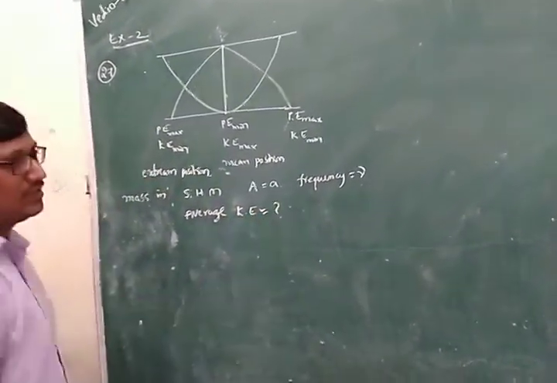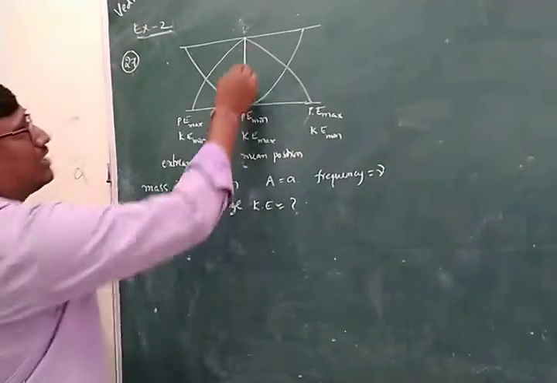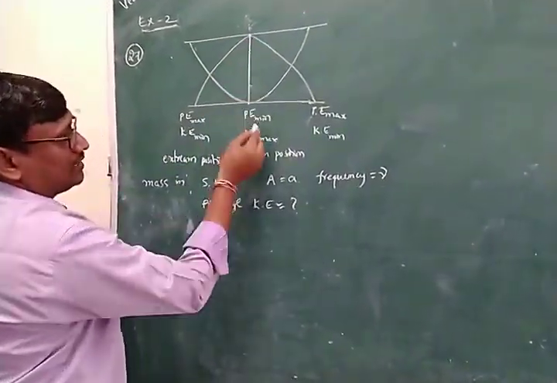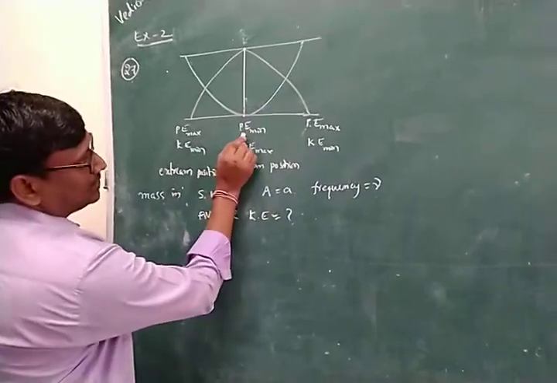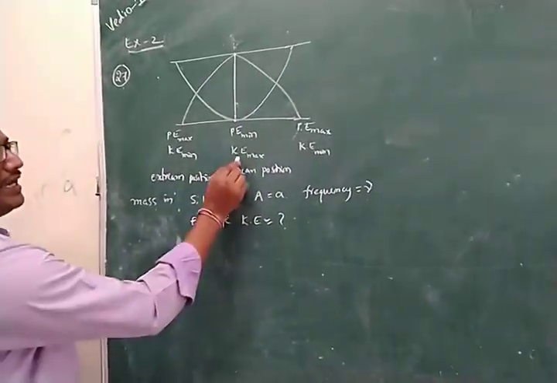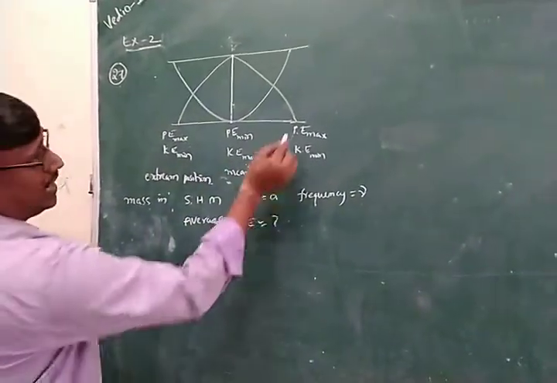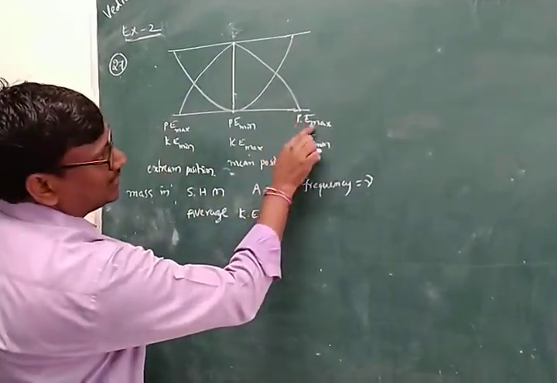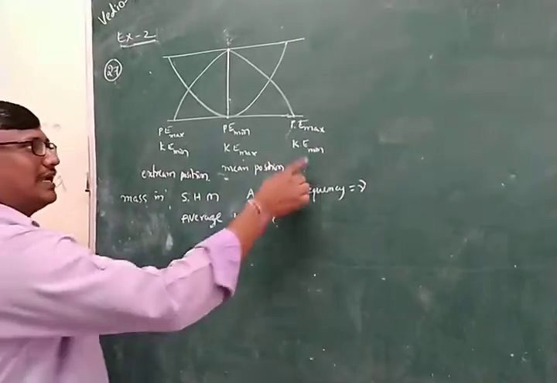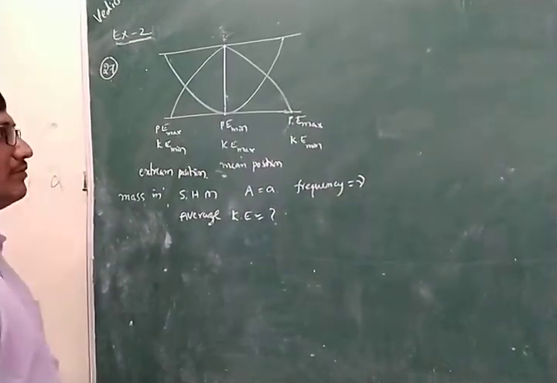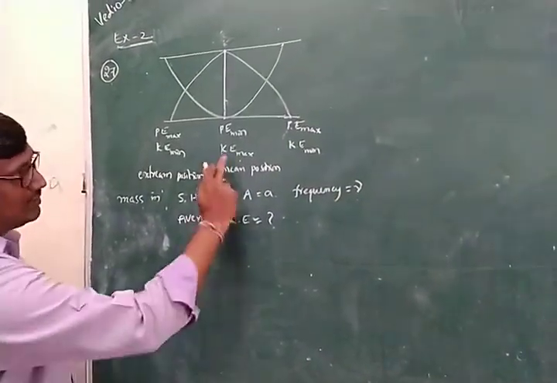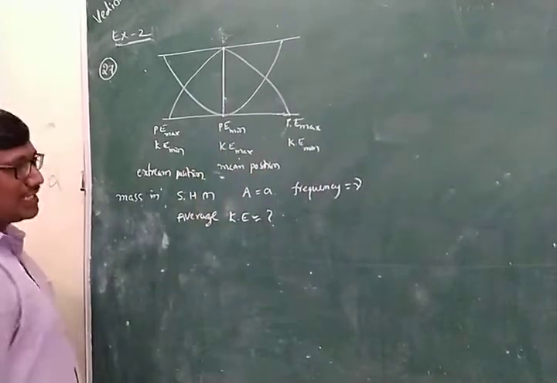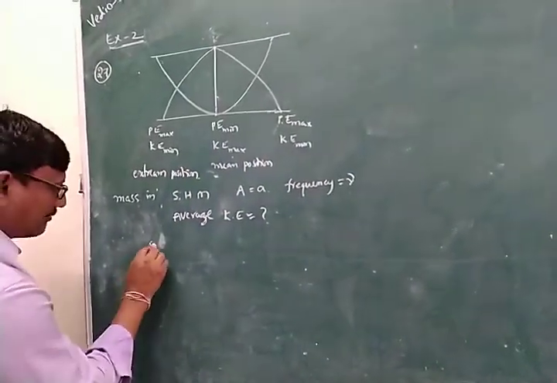How is it equal? We know the curve. At the mean position, the potential energy is minimum and the kinetic energy is maximum. At the extreme position, the potential energy is maximum and the kinetic energy is minimum. Now take the average. Average means from the mean position to the extreme position.